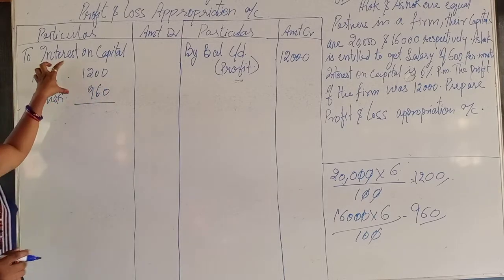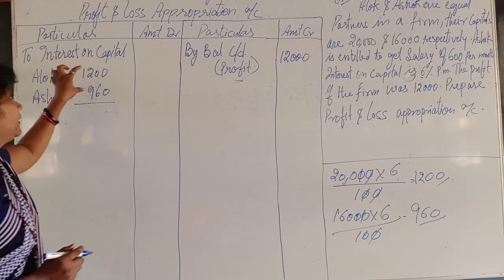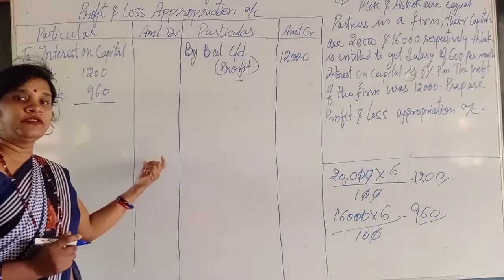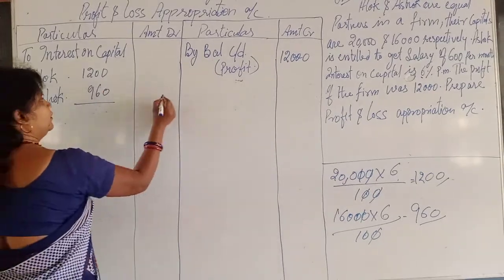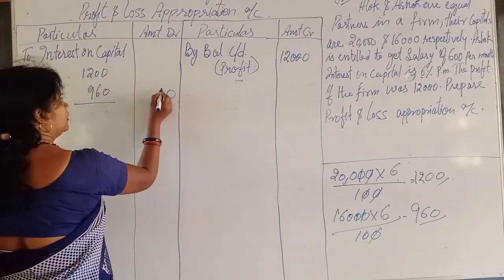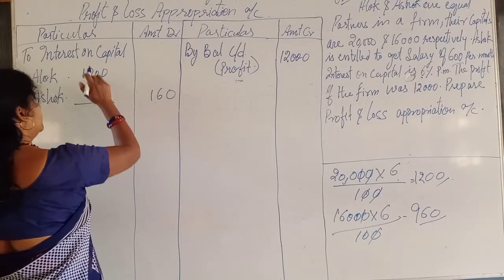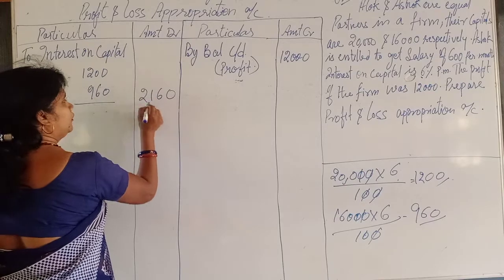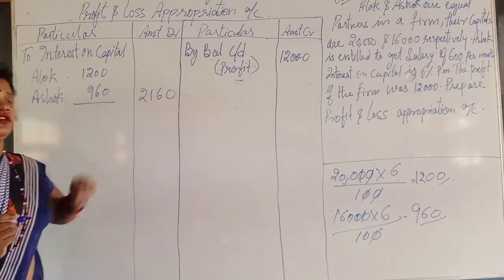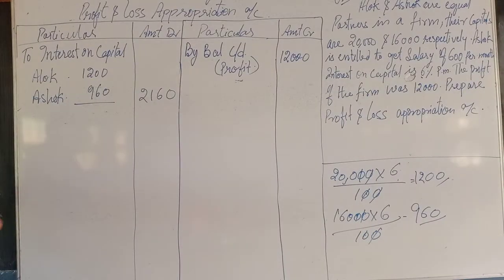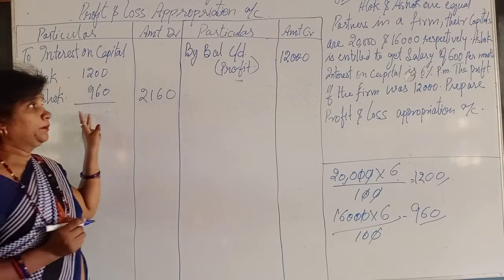Now we have to add these two interest on capital amounts and write the total in the main column of the amount. 0, 6, 1, 2. So 2,160 will be the interest on capital for both the partners.